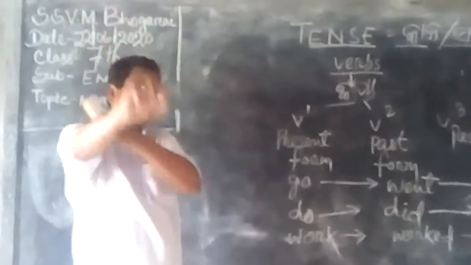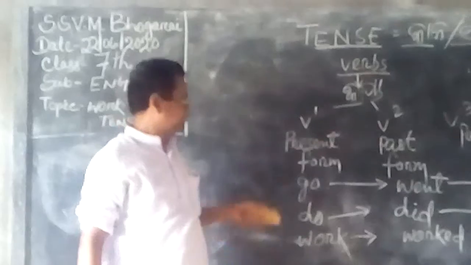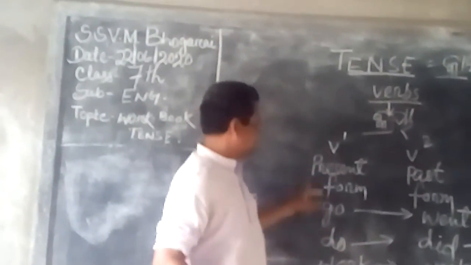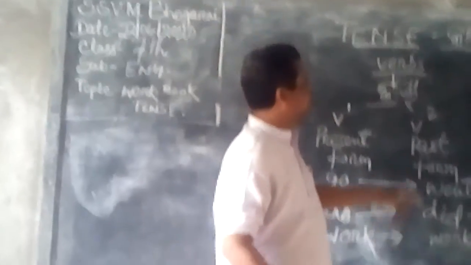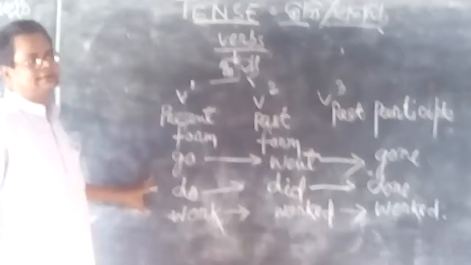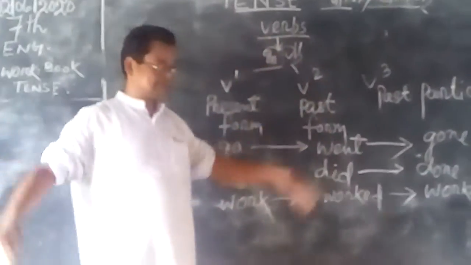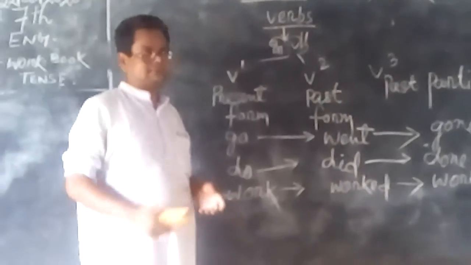You can take any one and follow these verbs, how they are formed: present form, past form, and participle form. This is a little example, but there are so many verbs in English grammar.